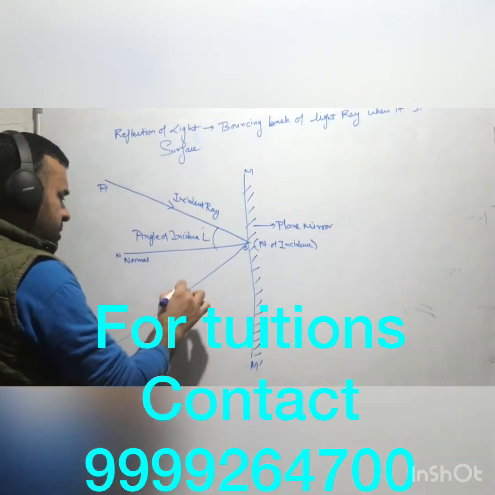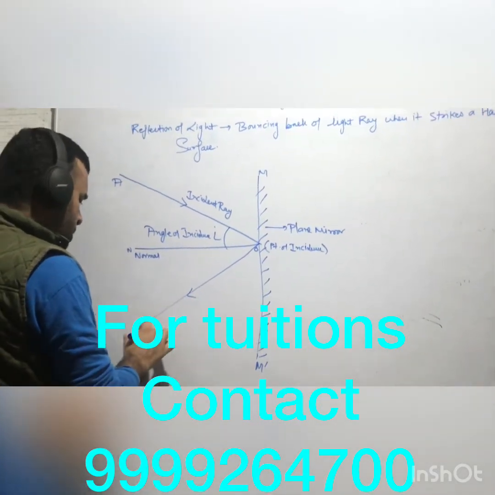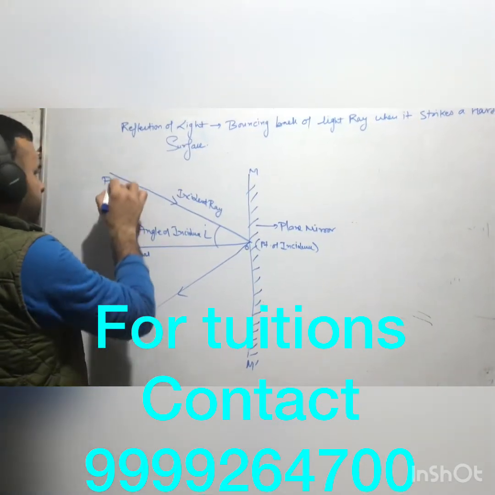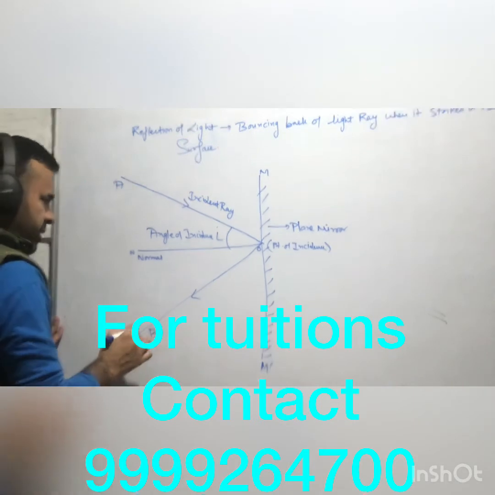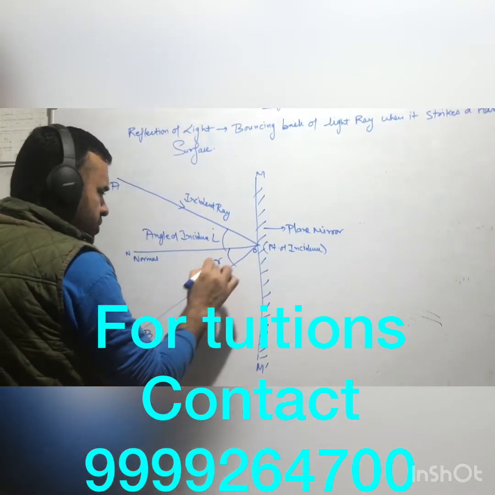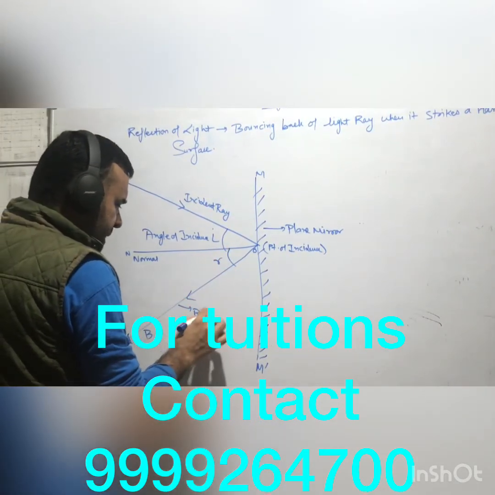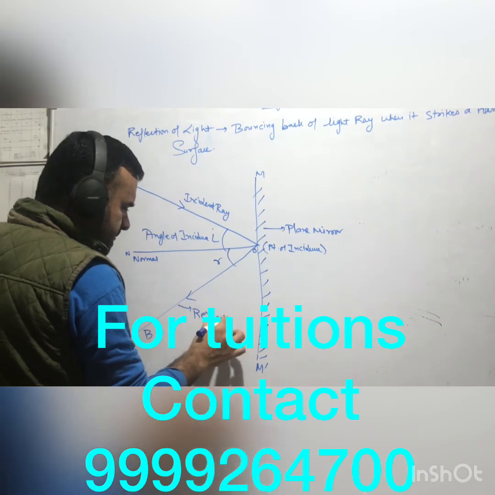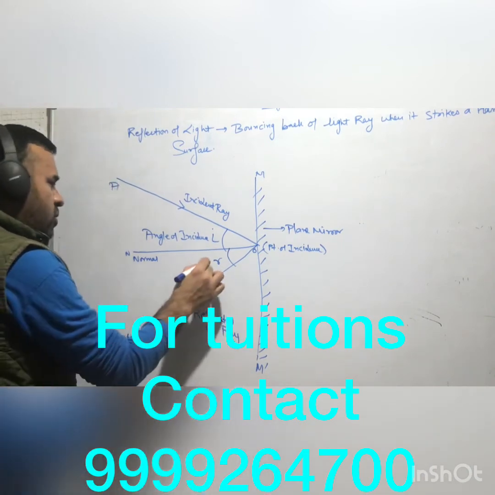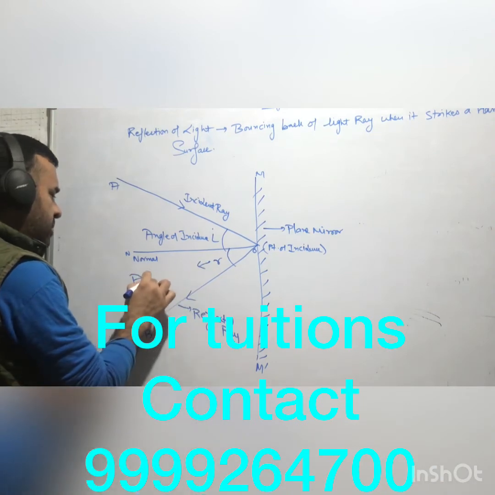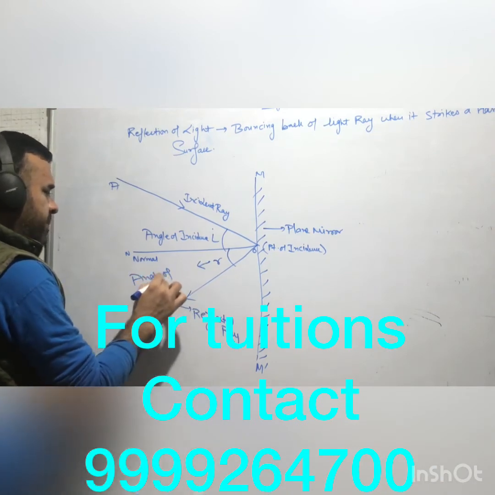After hitting, this ray BO is reflected back, right? You can see it is reflected back. BO is called the reflected ray here, and this small r is called the angle of reflection. This is the basic of it.